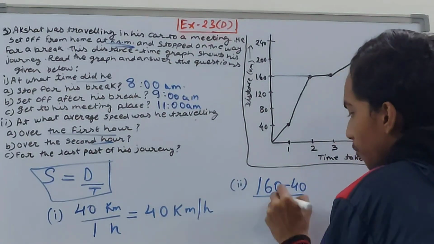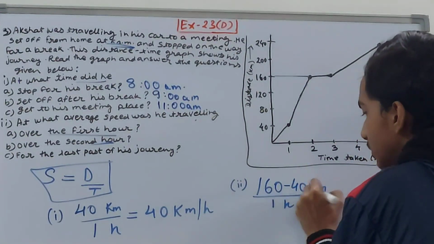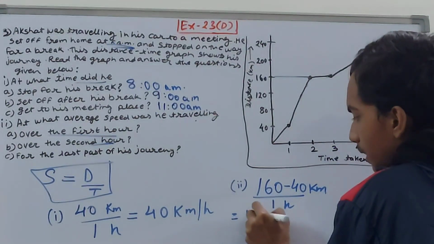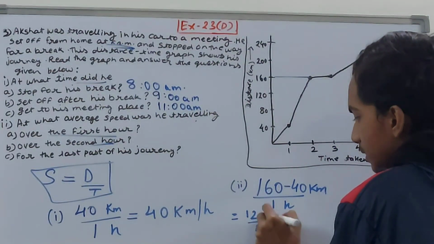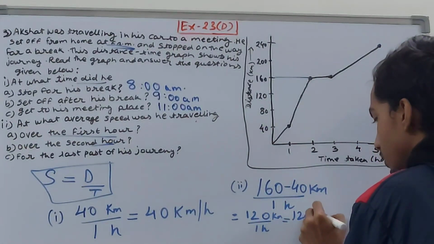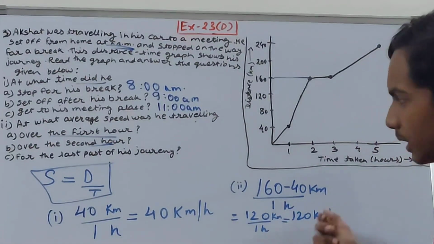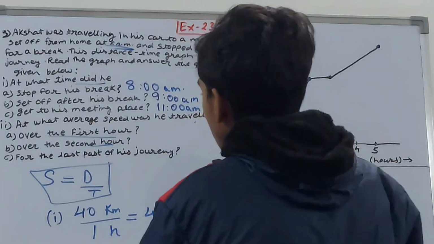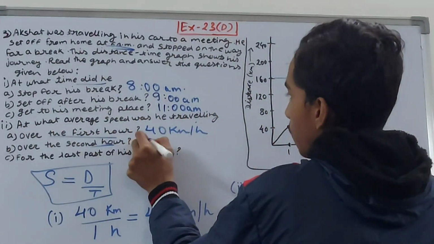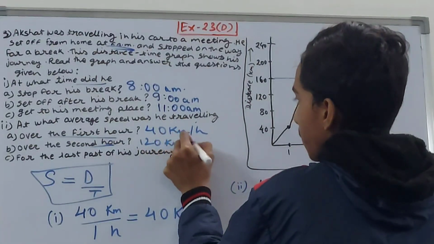Time will remain the same, 1 hour. So speed will become 120 upon 1, which is 120 kilometers per hour. This is the average speed. So the first part was 40 kilometers per hour and then 120 kilometers per hour.